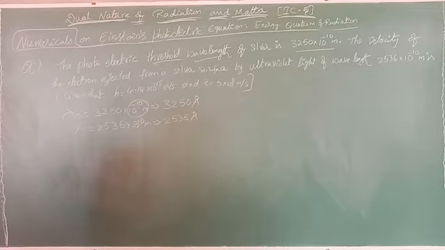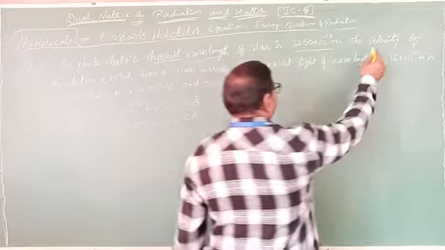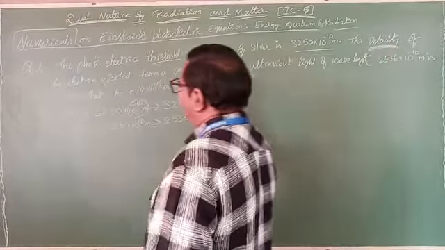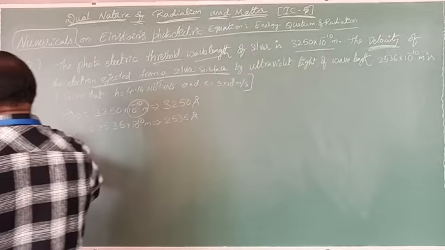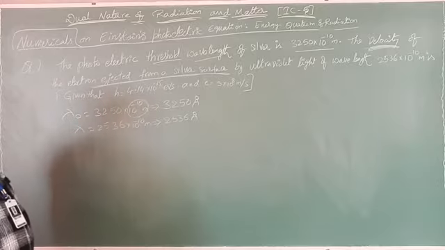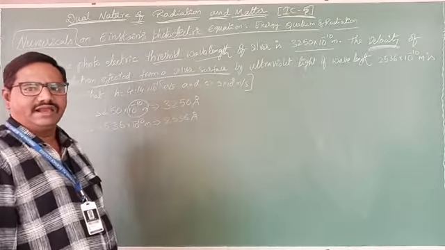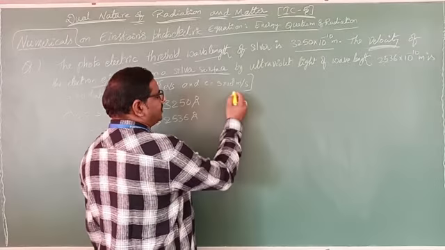Okay. Now what are they asking here? The velocity of the electron ejected from the metal surface. Here they are asking the velocity of the electron ejected from the silver surface. If we want to write the velocity formula, first of all we take Einstein's photoelectric equation. What is Einstein's photoelectric equation?